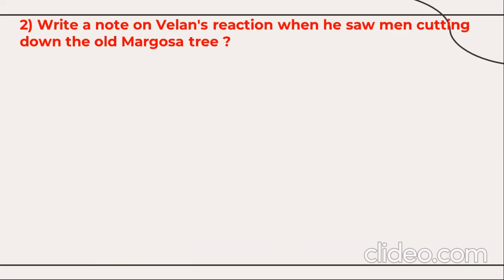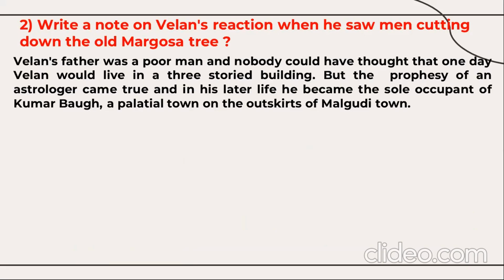Next question. Write a note on Velan's reaction when he saw men cutting down the old Margosa tree. This question is from the story The Axe. Velan's father was a poor man, and nobody could have thought that one day Velan would live in a three-storied building. But the prophecy of an astrologer came true, and in his later life, he became the sole occupant of Kumar Bagh, a palatial town on the outskirts of Malgudi town.